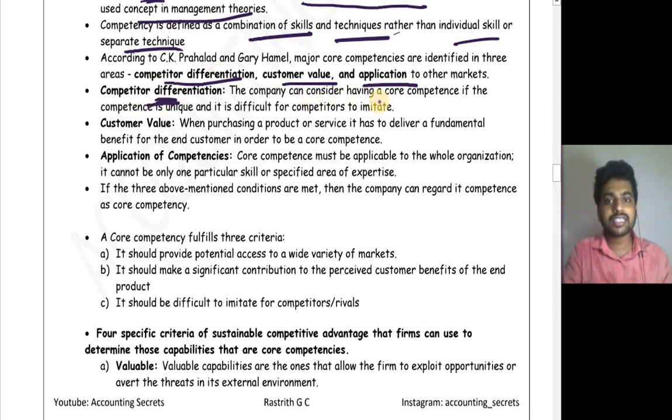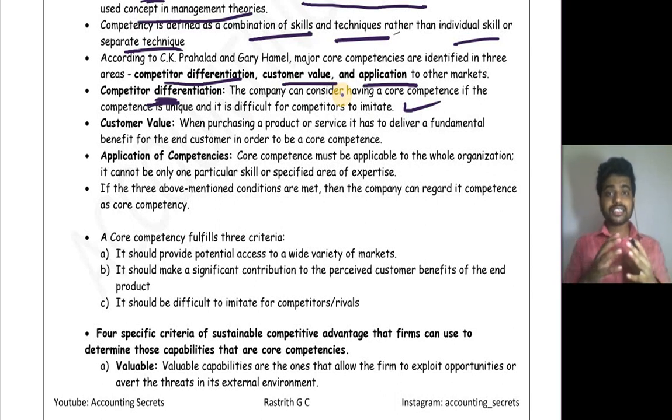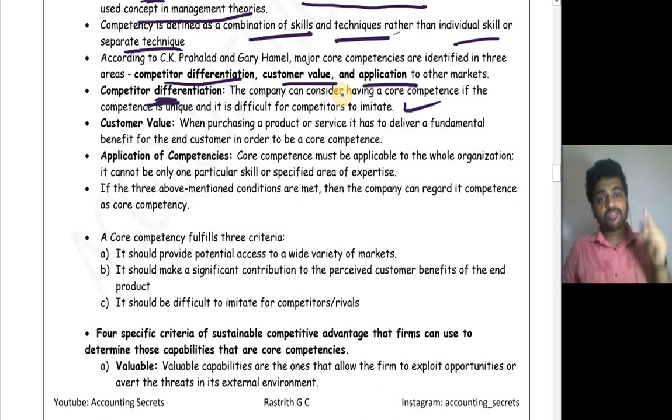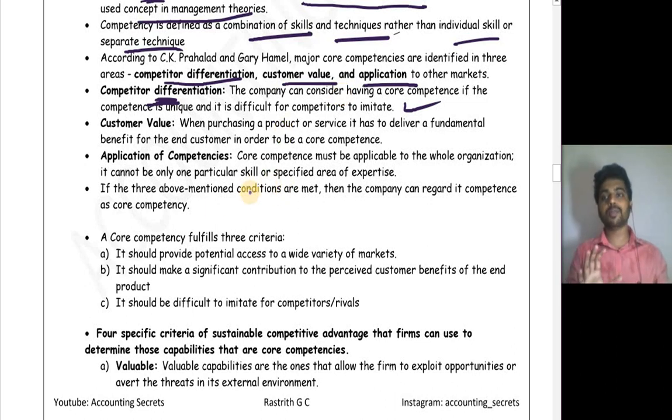The company can consider having a core competency if the competency is unique and it is difficult for a competitor to imitate. So a competency or capability can be said to be a core competency when an organization has some capability which is not there in any other organization, as well as it is difficult to copy by other rivals. Then it will be a core competency. So competitor differentiation is done.